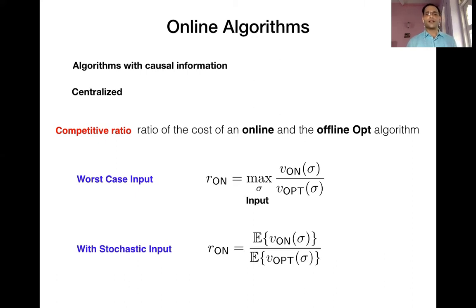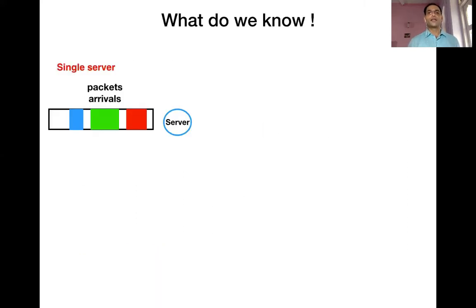In the stochastic setting, the metric is slightly simpler, where you take the expected cost of an online algorithm and divide that with respect to the expected cost of the optimal offline algorithm. And the goal in both these settings is that you want to find an online algorithm with the minimum possible competitive ratio. So the single server problem has been very well understood in the literature.